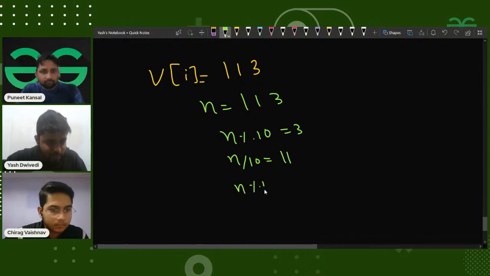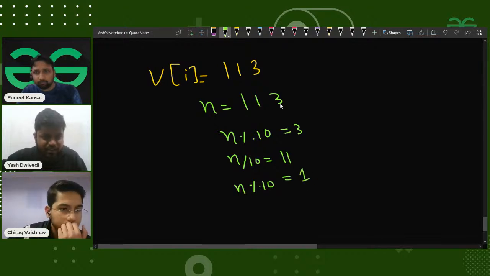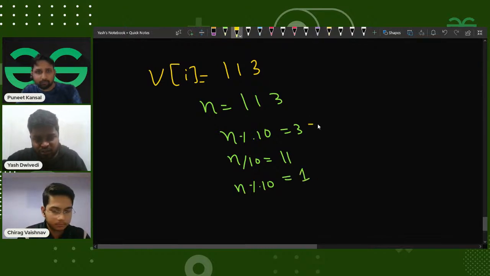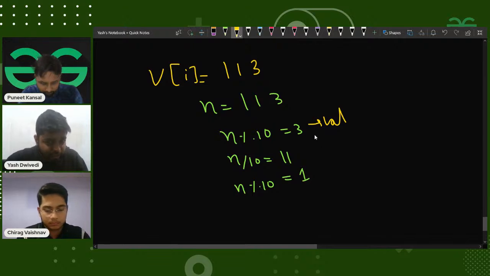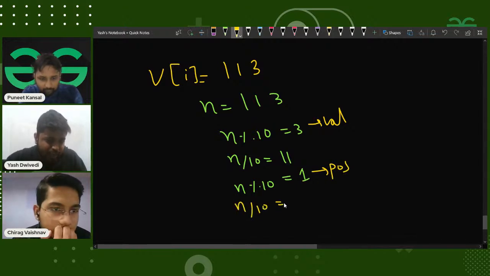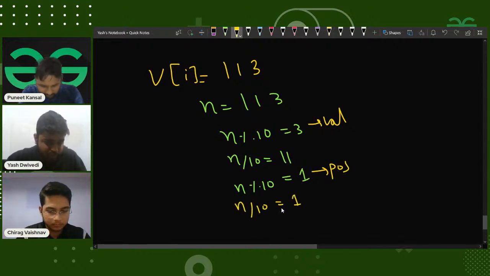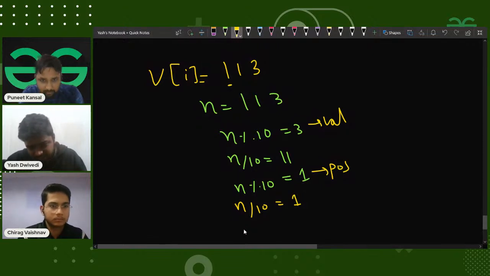Then again, if I do n mod 10, I'll get 1, that is this particular position. So first I'm extracting the very rightmost digit by taking mod 10, getting the value. Then I divide n by 10, so I'll get 1, which is this digit, and then I do n mod 10.